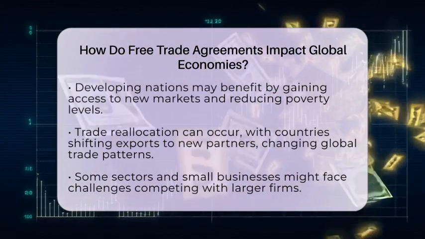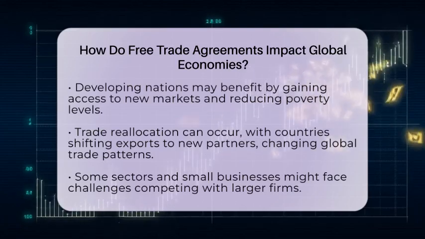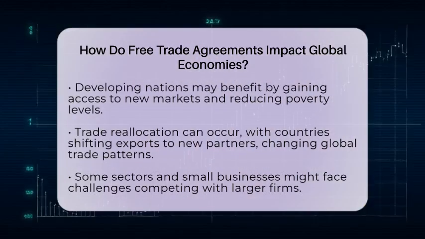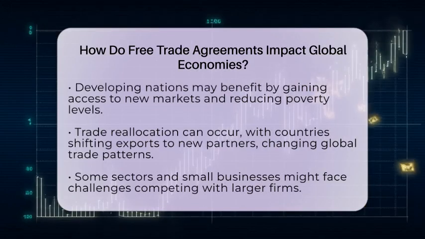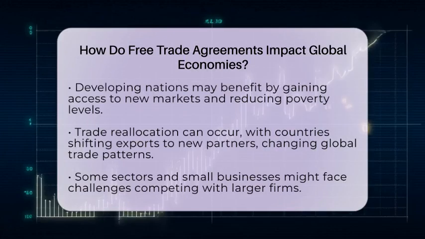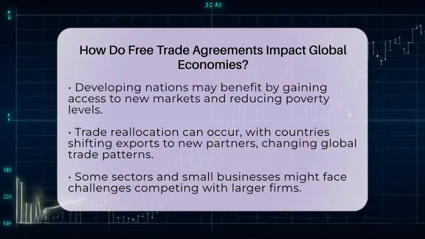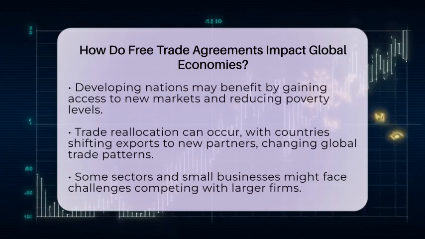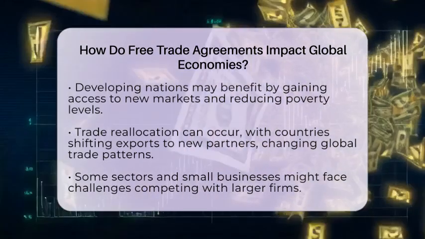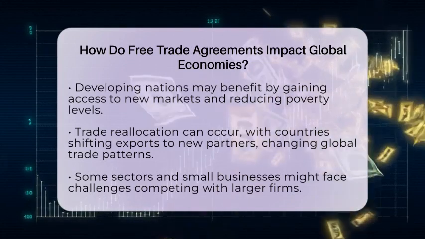Trade reallocation is another impact. Countries might export more to partners in free trade agreements but less to others. This shift can change the global trade pattern without necessarily increasing total trade volume. Sometimes, free trade agreements include rules to protect the environment and ensure fair labor practices. These provisions aim to make sure that trade growth is sustainable and benefits everyone involved.